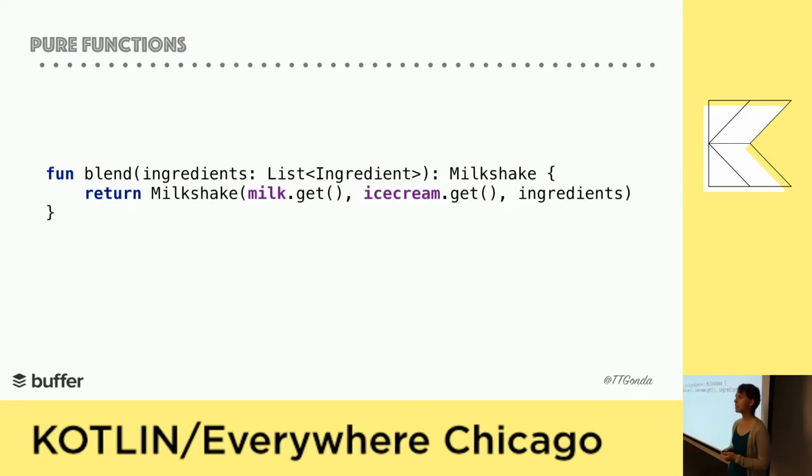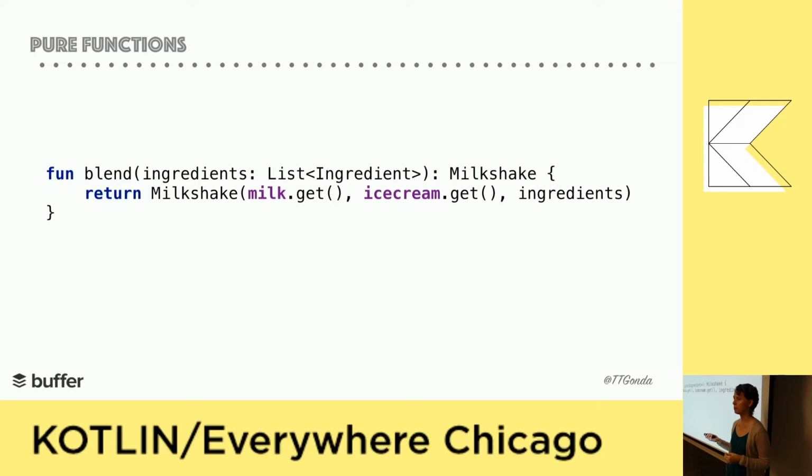Ice cream is in a variable outside of the function. What if someone goes and swaps out vanilla ice cream for chocolate ice cream? And we're going to get a completely different milkshake. So it looks like this function is not pure. It's not solely dependent on the inputs to determine the outputs.